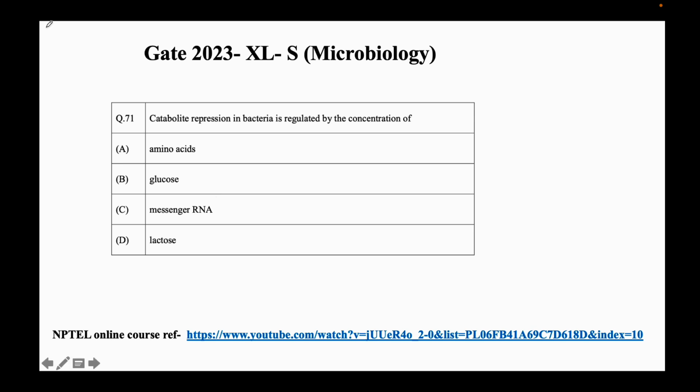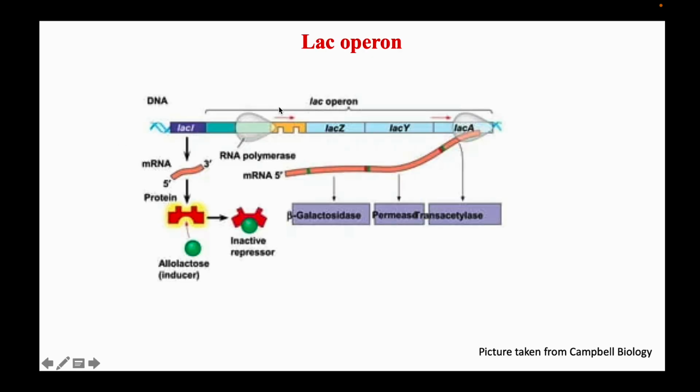So catabolite repression is observed in the Lac-Operon model, and this Lac-Operon model is very famous. It's found in E. coli cells. I'll explain to you this Lac-Operon model and also catabolite repression. So this is the Lac-Operon model.